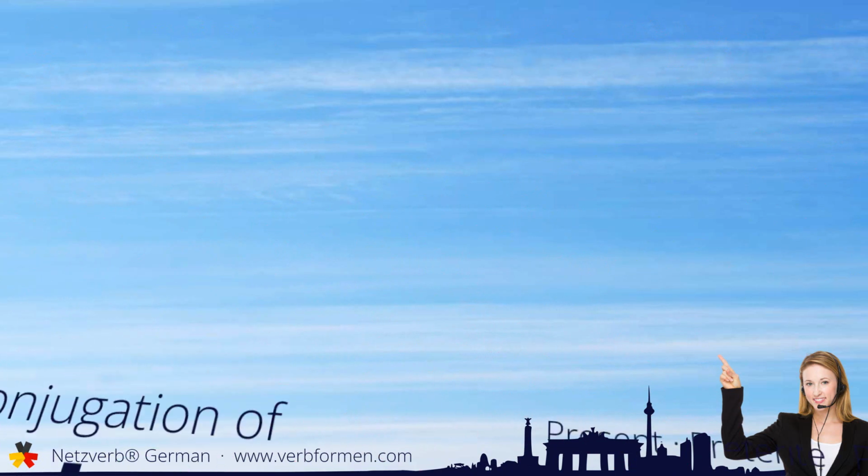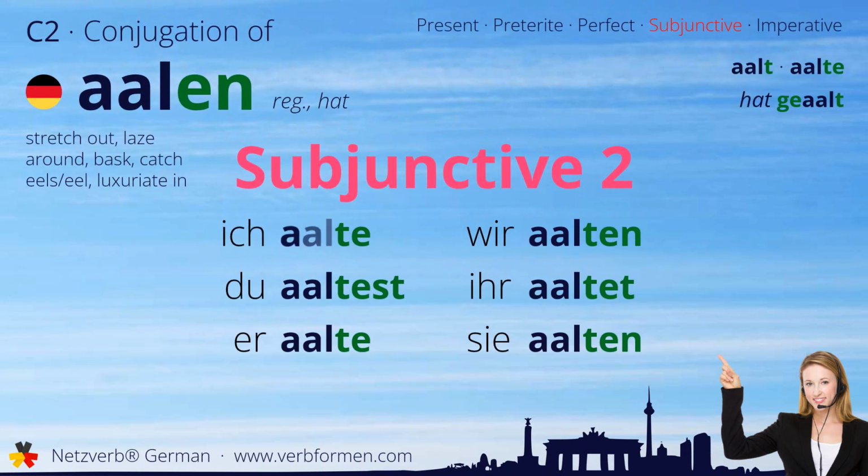Now we move on to the subjunctive two. Ich aalte. Du aaltest. Er aalte. Wir aalten. Ihr aaltet. Sie aalten.